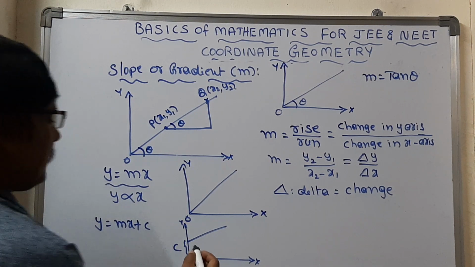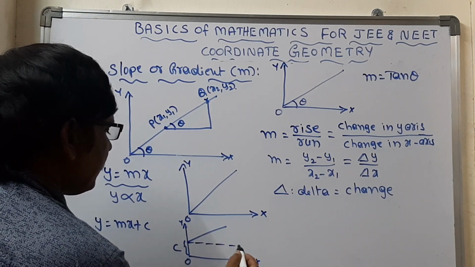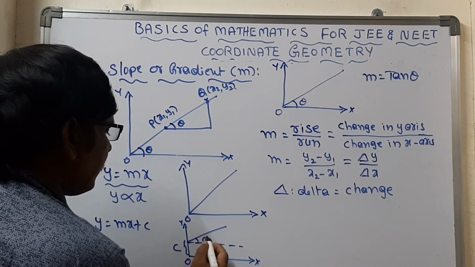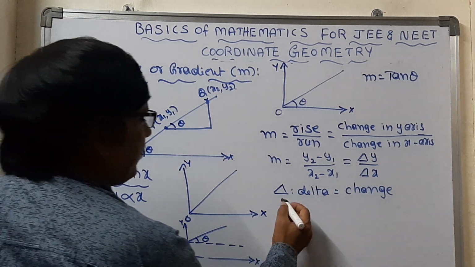Then what about the slope for this one? The slope, generally the angle we can mention like this. This is the theta angle that we can take. So the slope can be considered. For y is equal to mx plus c, the graph will be like this. The remaining cases also we will see.